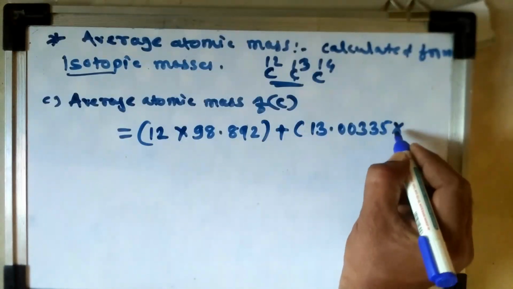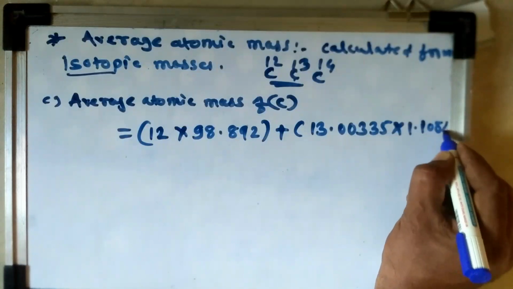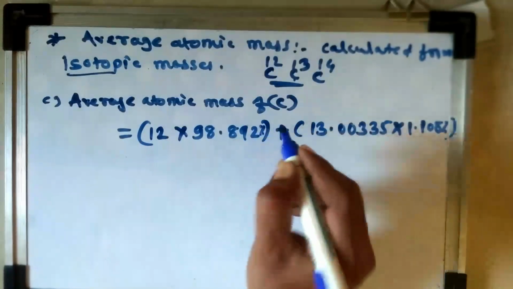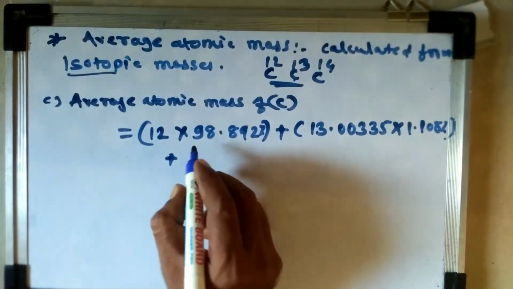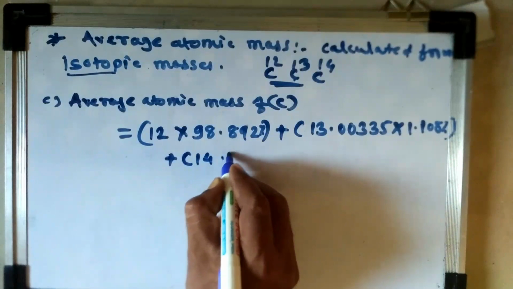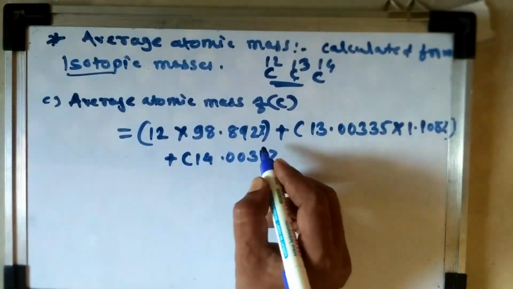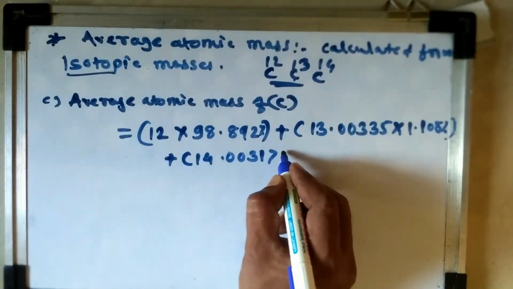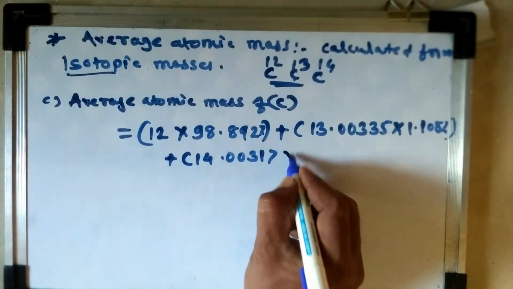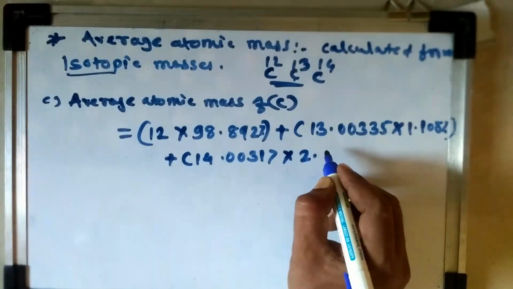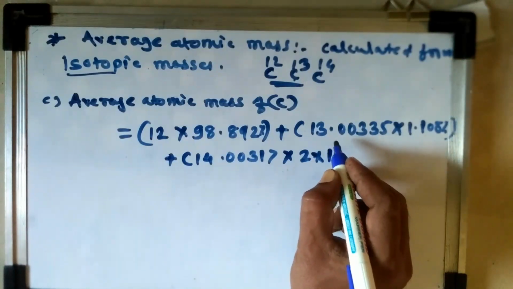Okay. Then second one, atomic mass of C13 is 13.00335 into 1.108%. Okay, this is also in percent. Plus third one is C14. Then atomic mass of C14 is 14.00317. Okay, into the percentage we have taken, 2 into 10 raised to power minus 10.